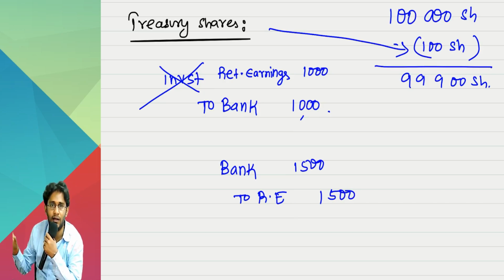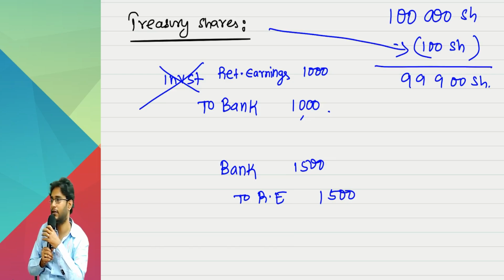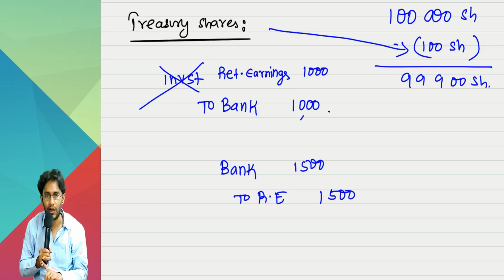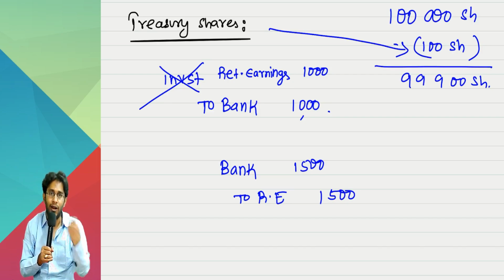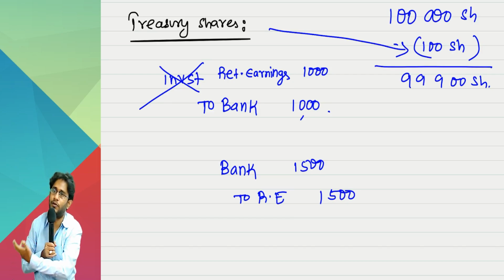Sir, nobody told me this entry also. What they told is to adjust it through equity, as per the guidance given in the standard. What is the meaning of equity? Equity means equity share capital and other equity. So when you buy back your own shares and you are holding it as an investment, you should debit either equity share capital or other equity. I feel other equity is more appropriate, so I wrote that entry.